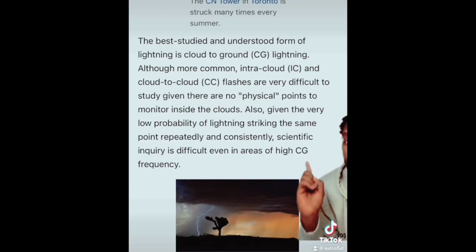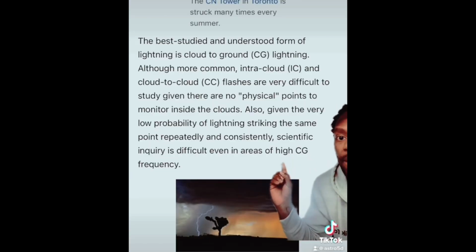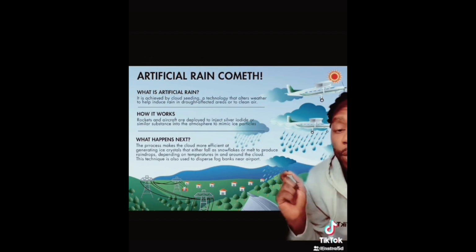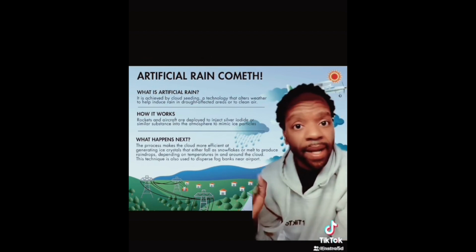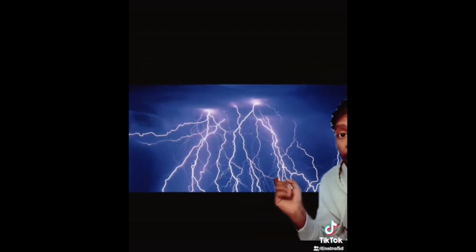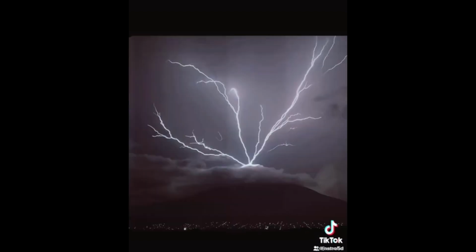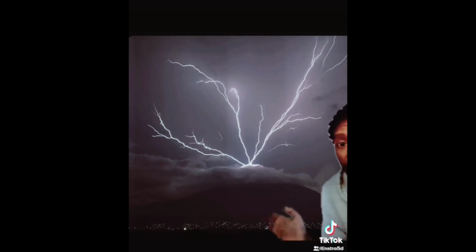Now pause to read this point. I want to point out this part. Cloud-to-cloud flashes are very difficult to study given there are no physical points to monitor inside the clouds, even though we're told that rain comes from a physical point inside the clouds. Now when we see lightning, it looks like the source is coming from the clouds. Here's another photo. It even happens during volcano eruptions, and this would be the aforementioned cloud-to-ground lightning.